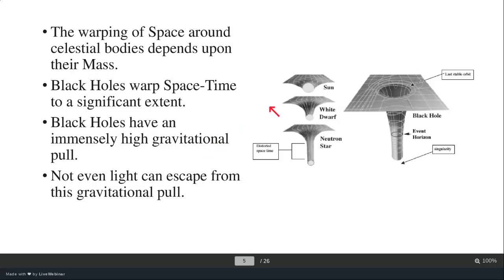So in the photo over here, you can see the warping of space by the sun. This is the space warped by a sun. This is the space warped by a white dwarf star. This is space warped by a neutron star, and as you can see, the space warped by a black hole. So it is higher than these three, and it is very much high.